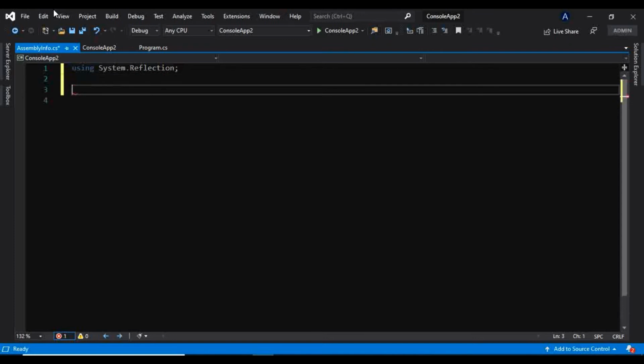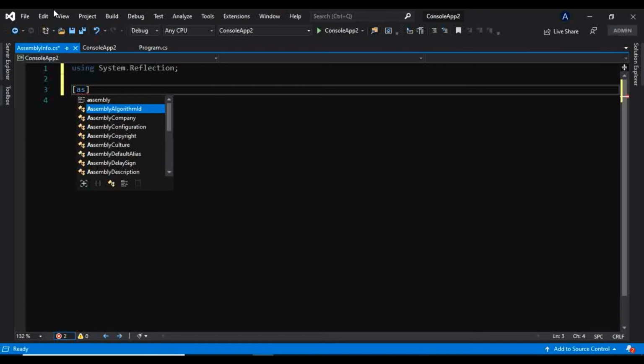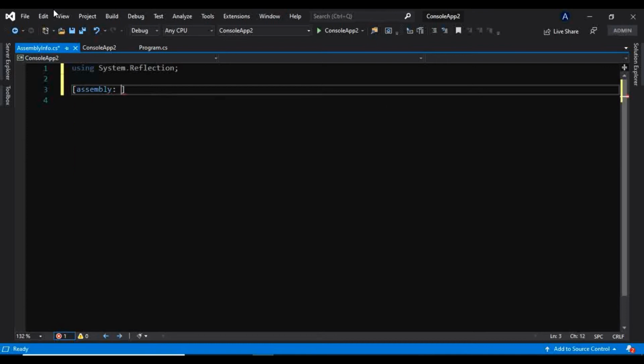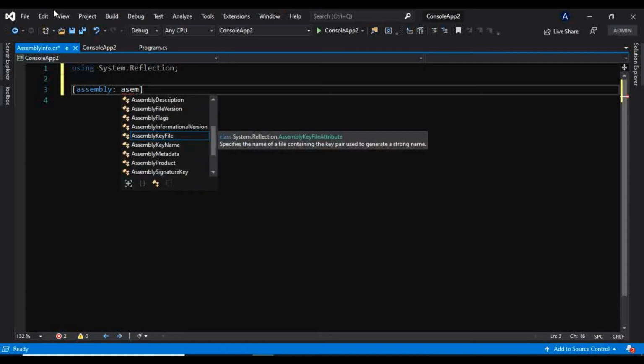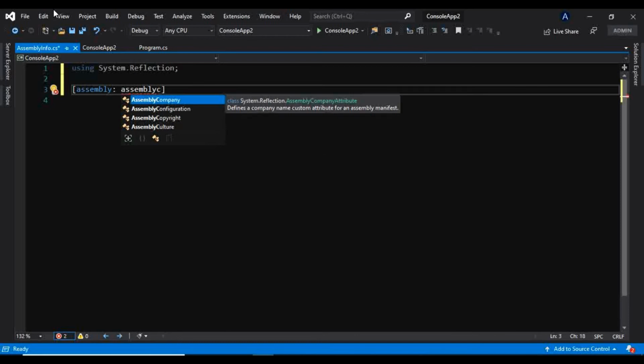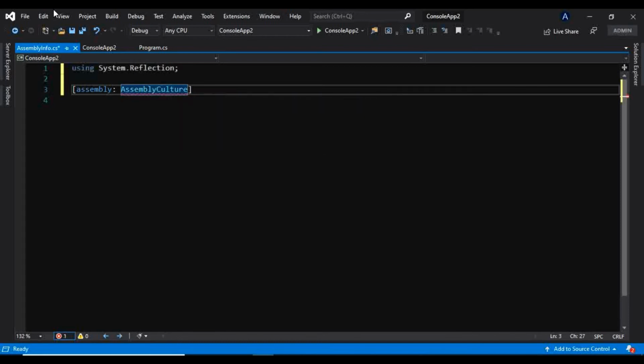Then in square brackets type assembly colon, then AssemblyCulture, as you can see here, and in the constructor of that, if you pass nothing to this constructor, then this assembly culture will be language neutral.